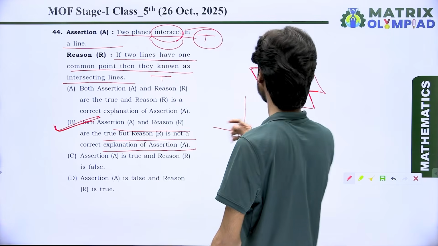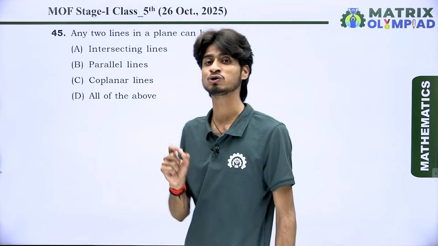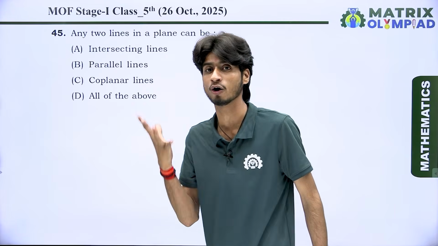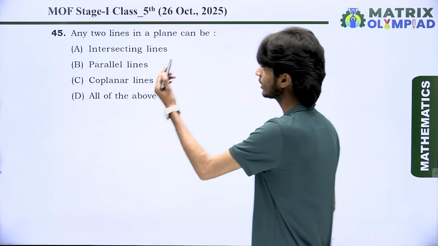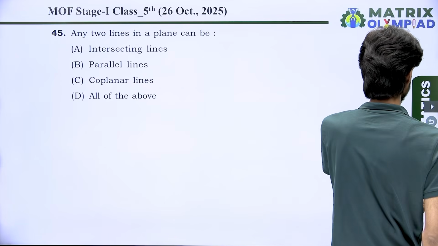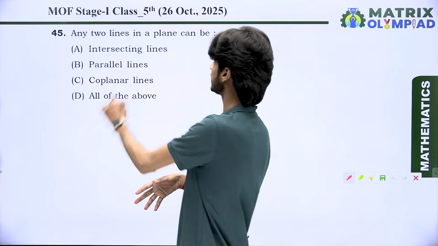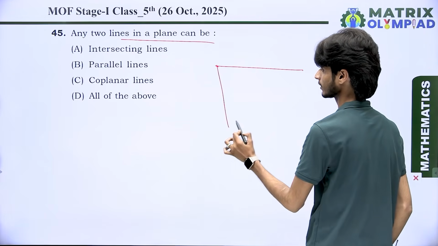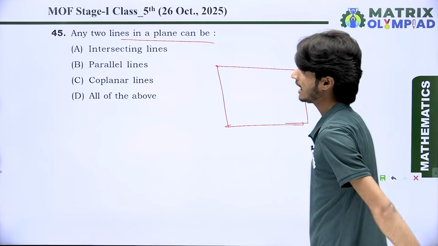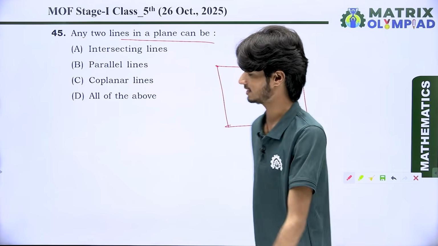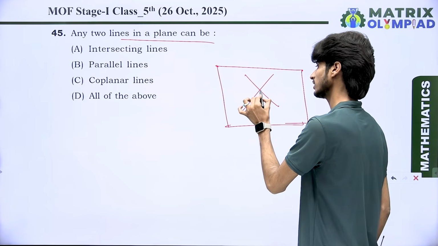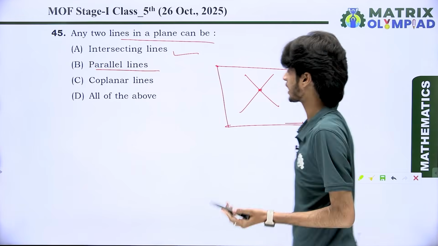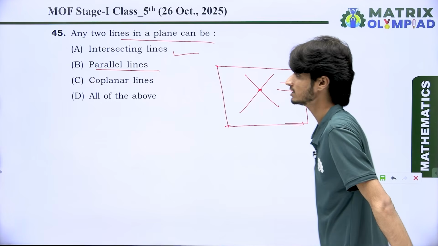Got it? Let's come to the next question, question 45, which you face in the examination, and it also depends on planes. Look at here. What does it say? It says any two lines in a plane can be. Here we have a plane like that. And in the plane we have intersecting lines. Yes, we have two intersecting lines. It is true. We can also have parallel lines, like that.